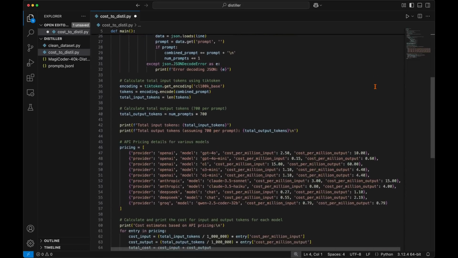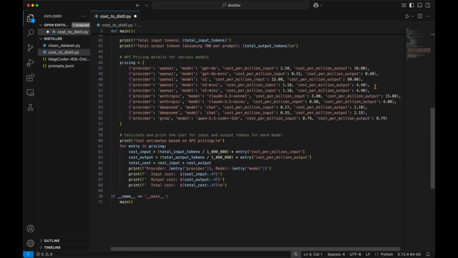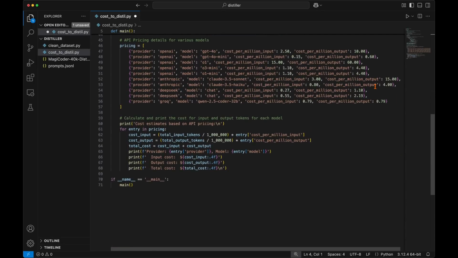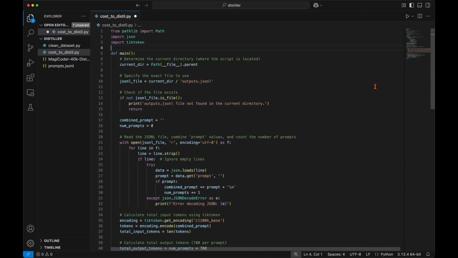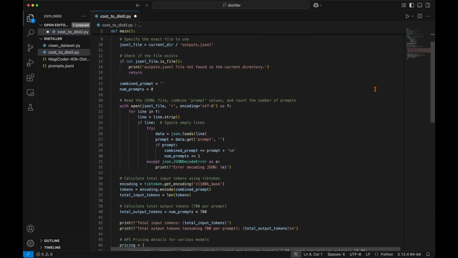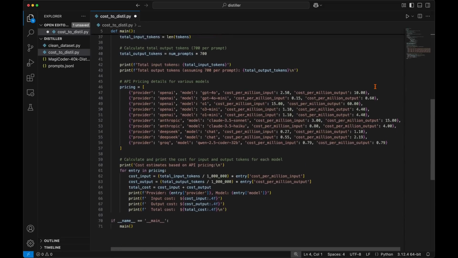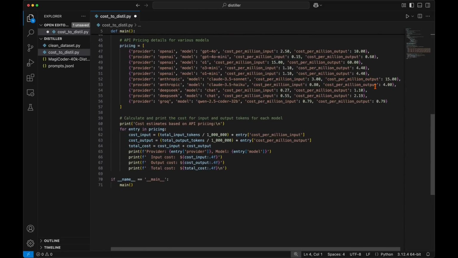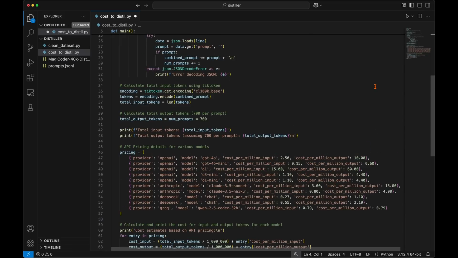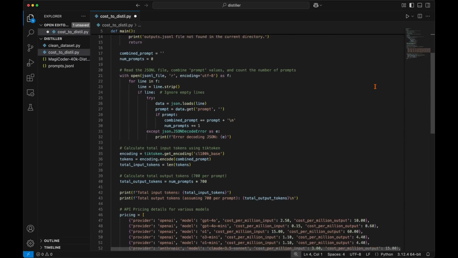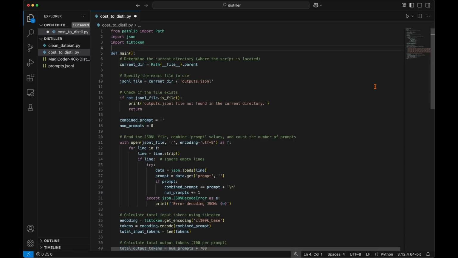Since language model API services charge by the token input and output, we can use this code to tokenize every prompt in our output file from the previous program, divide that number by 1,000,000 tokens since that is how these models are price rated, then multiply that number by their rate per 1,000,000 tokens. Since it's impossible to calculate how many tokens will be output depending on the model that we are distilling and the specific prompt, I have coded this program so that it assumes an average of 700 tokens will be output to each prompt, though chances are that it is a very high estimate unless the model is doing a ton of reasoning before responding. In summary, this program calculates the exact cost that you will pay in input tokens and estimates the output token cost.